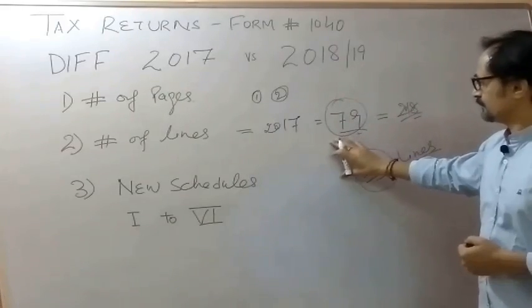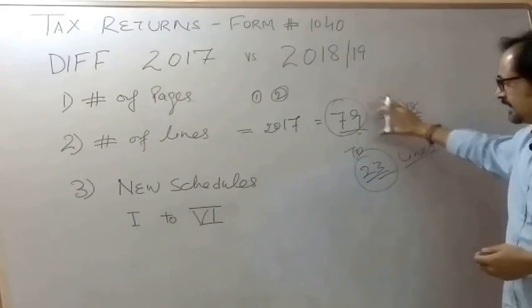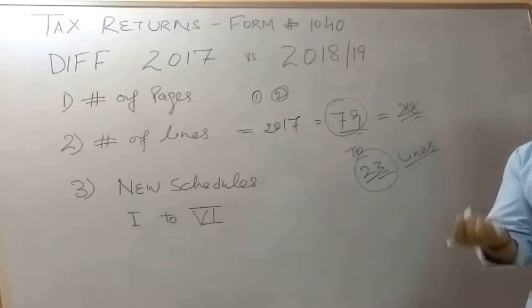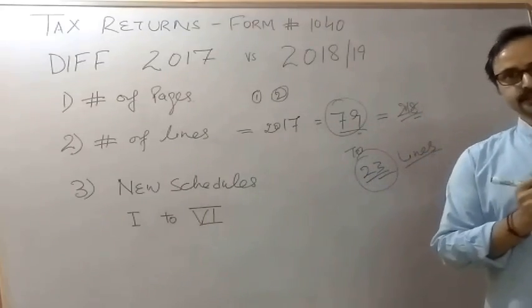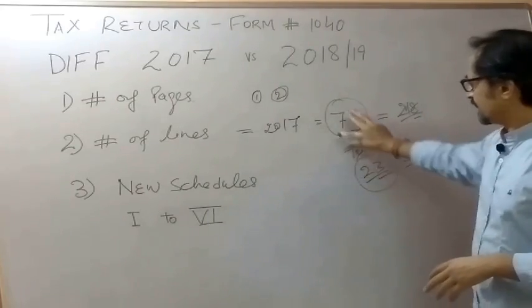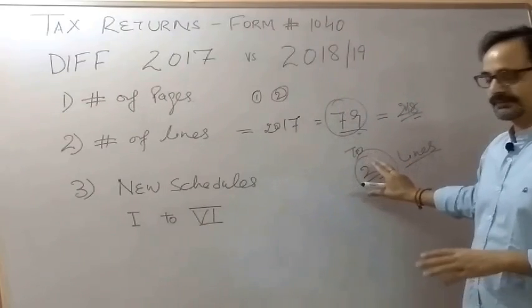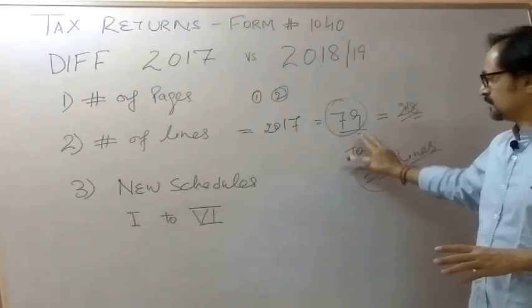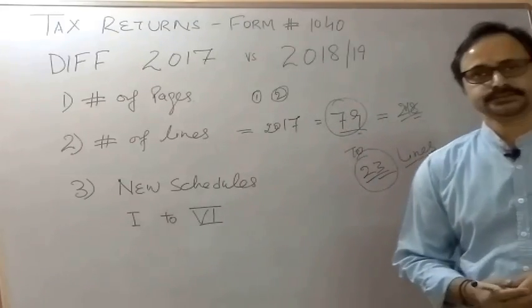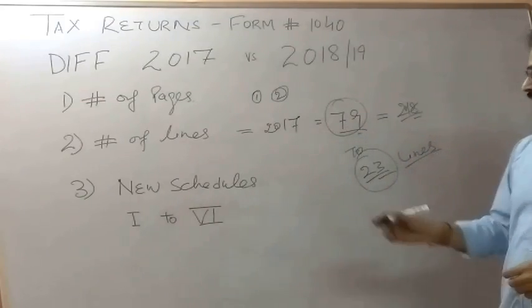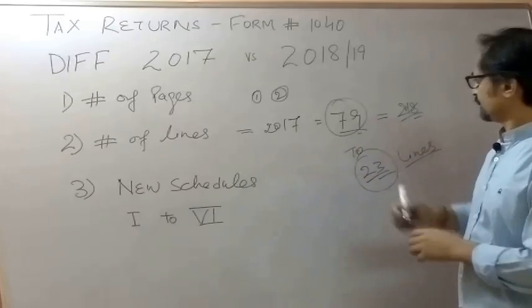Okay, so this is one of the major differences, 79 lines to 23. Now what happened to the rest of the information that was captured? 23 lines are being given in these two pages, but what happened to the rest of it?